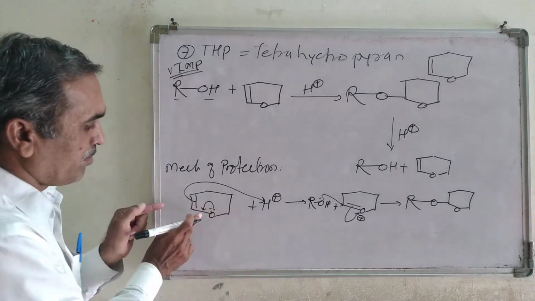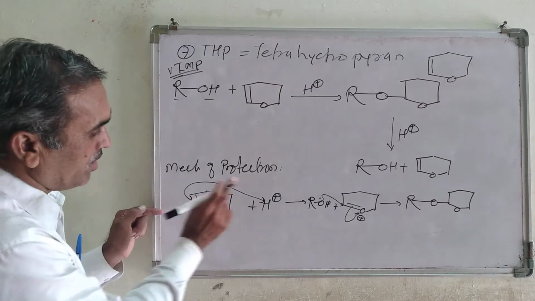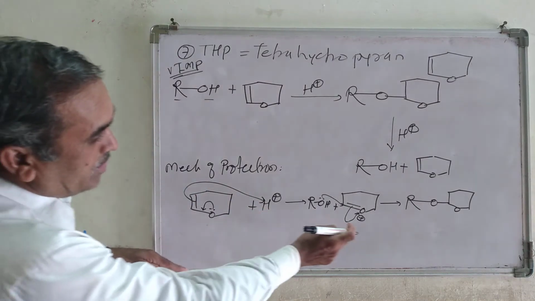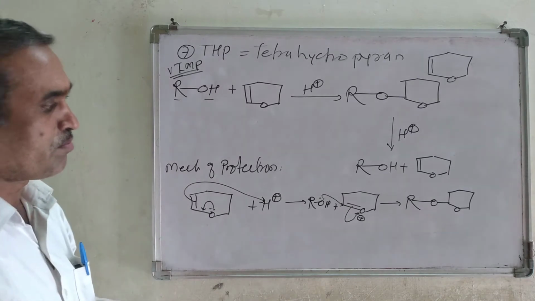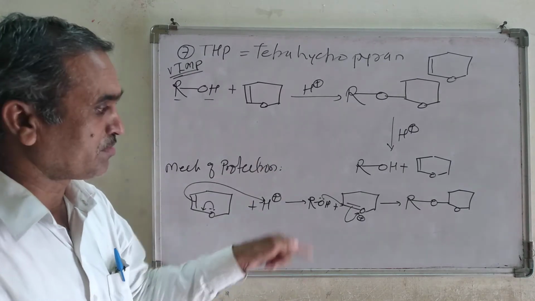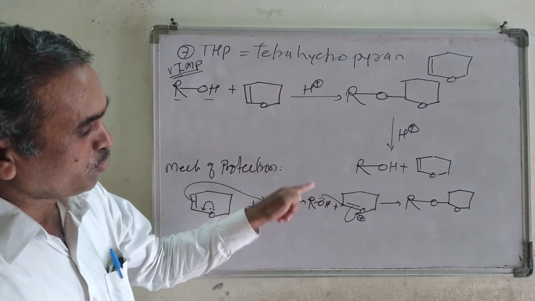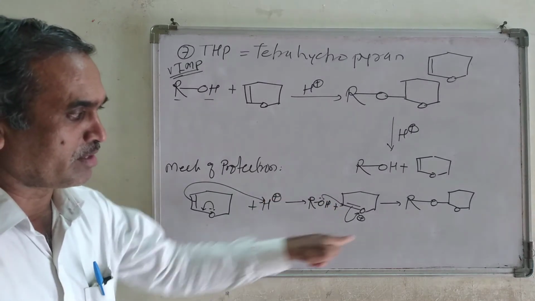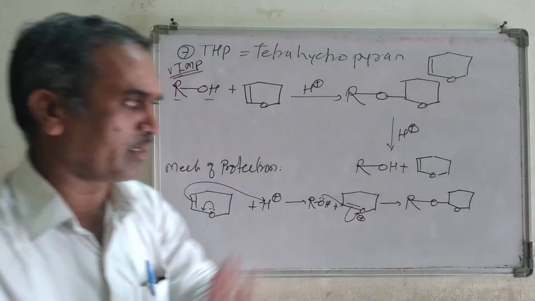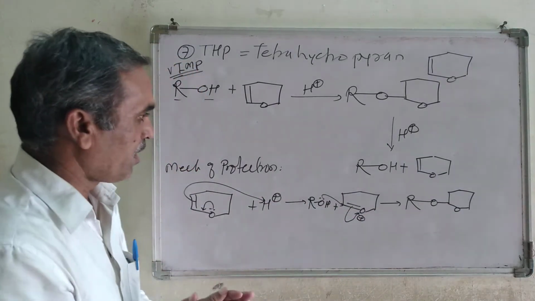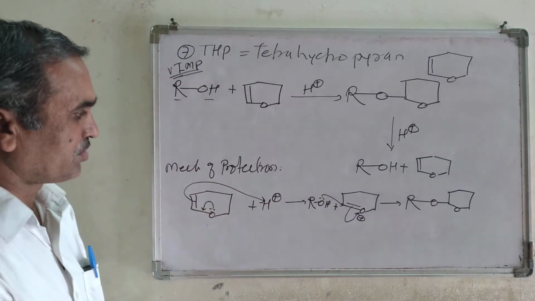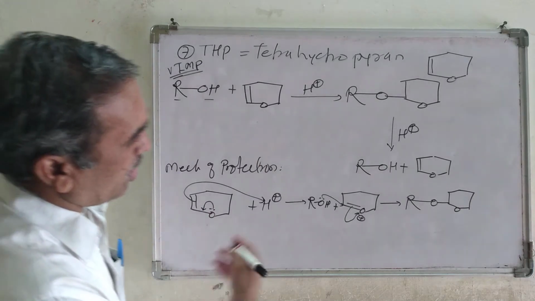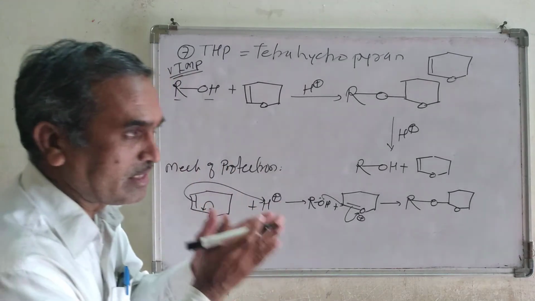Here the lone pair comes in, and this double bond attacks that hydrogen atom, and therefore that oxygen atom has a positive charge that becomes unstable, and the lone pair which is present on the oxygen atom attacks this carbon atom, neutralizing that one, and we are getting this product, right? Now the deprotection. Now look at the mechanism of the deprotection, how the deprotection is done here.